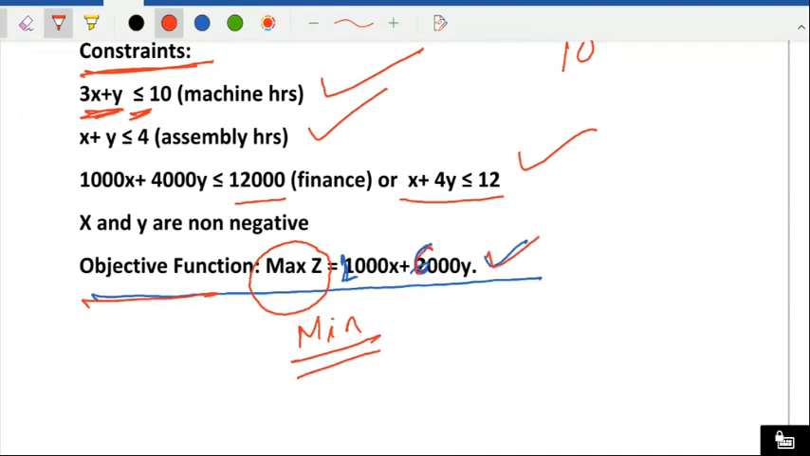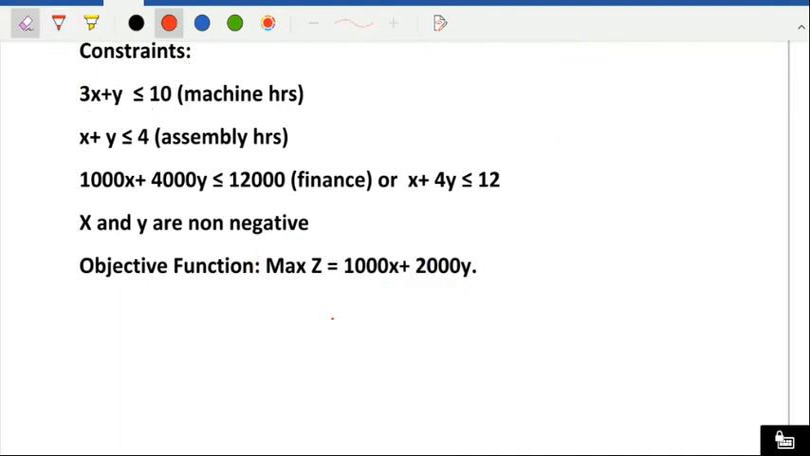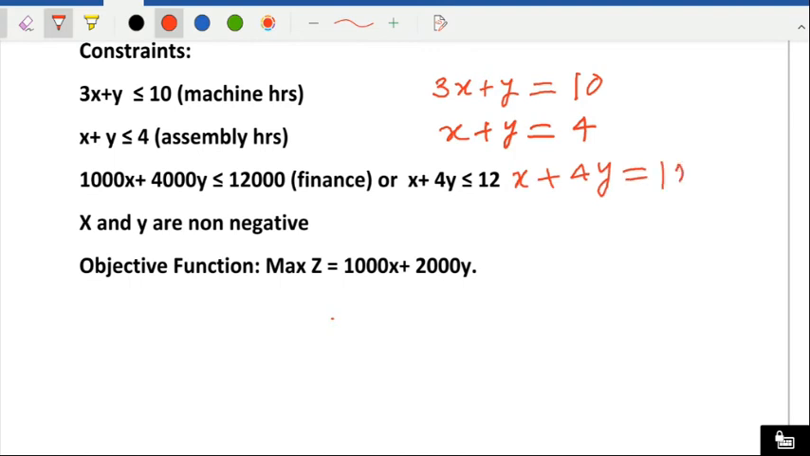Now we are going to solve here. So for this purpose we have to convert all these constraints in the form of lines. So we'll remove the less than signs, that means 3x plus y equal to 10. Okay, and second will be x plus y equal to 4, and third will be x plus 4y equal to 12. Okay, and your objective function will remain as it is, 2 and 6.